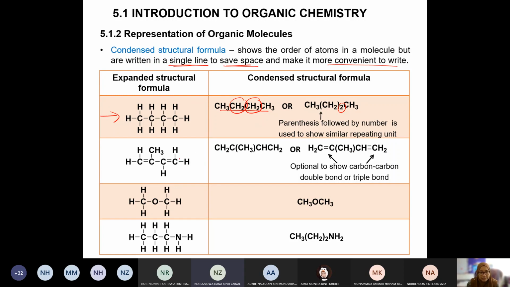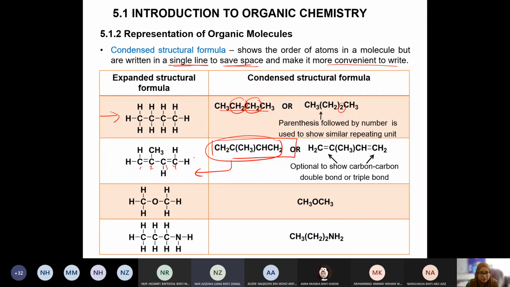Okay, CH2. You kena fokus setiap satu ni, you kena represent. Okay, 1, okay, 2, 3, 4. So everything need to be in this condensed form. Ni adalah alternatif je. So at the end of the day, bila you kembangkan balik you punya condensed, you should get the same expanded. Kalau you dapat different form of expanded, itu salah. Faham? Bila you buat condense tu, you try kembangkan balik. Dapat tak sama macam expanded yang awal-awal tu?